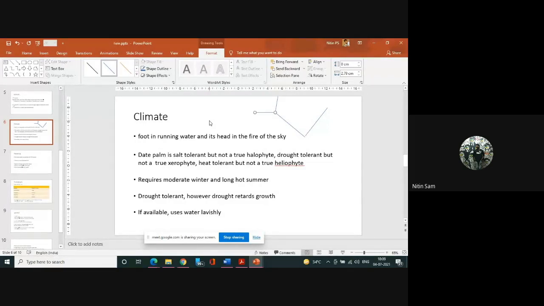So if there are two sigmoid shapes, then it is double sigmoid. In case of kiwi, it is triple sigmoid because it starts once and it halts for a few times, and the growth rises suddenly. So it happens three times. So it is a triple sigmoid curve, like that.